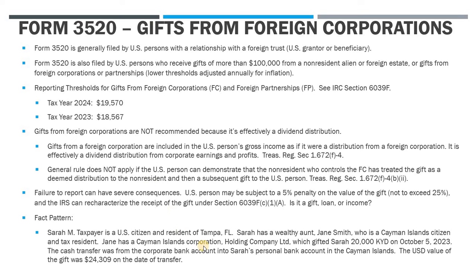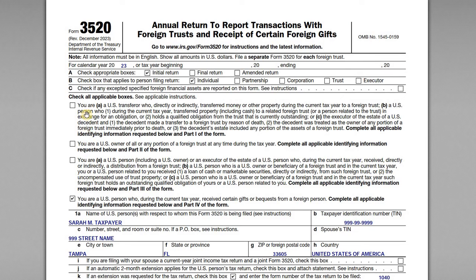Now, what we're also assuming here is that Sarah can overcome that presumption that this is, in fact, a gift and it's not a dividend distribution from the corporate E&P. We're also assuming here that Sarah's aunt, Jane Smith, is not also a dual citizen of the U.S., right? And she's also not a covered expatriate. That would also change the rules a bit here. And this is non-U.S. situs property, right? So we have a transfer from a foreign bank account to another foreign bank account. So we have no U.S. situs assets. So let's look at the 3520 here.